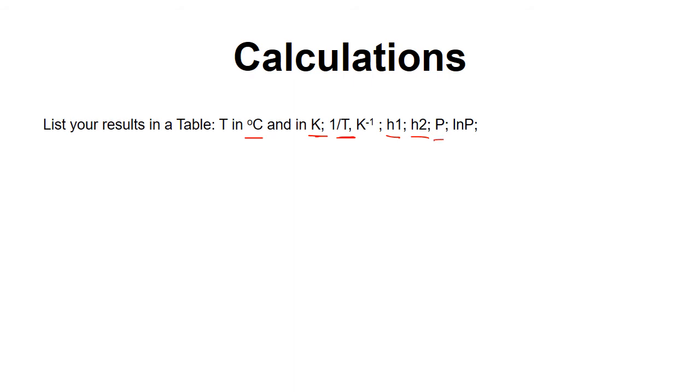The reading of the manometer should be the difference between these two mercury heights, so H2 minus H1. The pressure is calculated by barometer reading minus manometer reading. And finally, one column of natural log of the pressure.